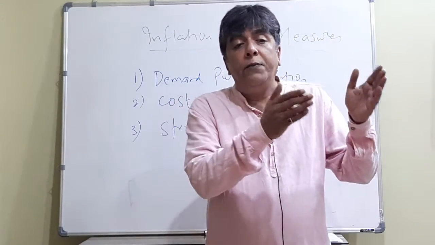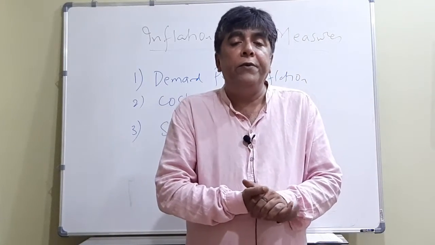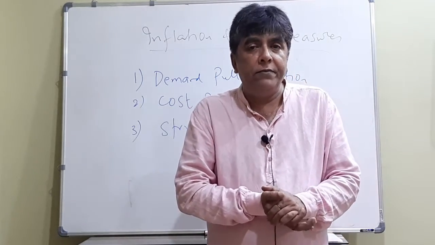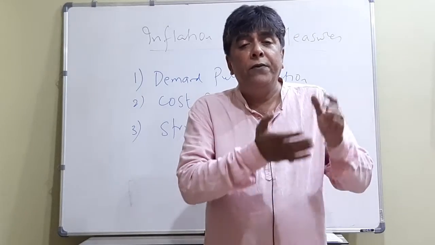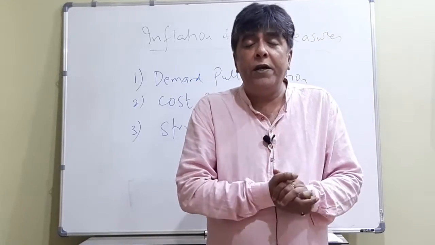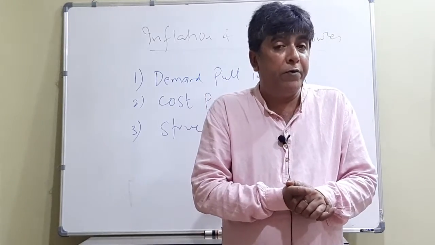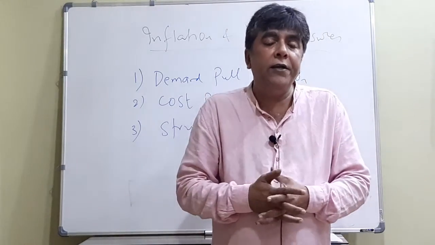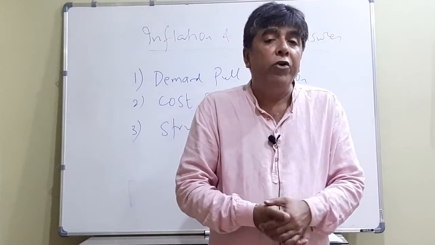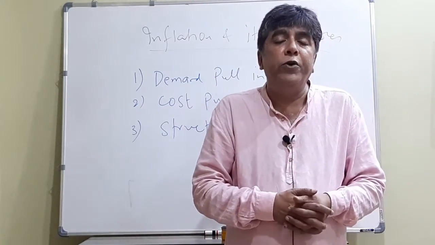Suppose the government says prices have come down, and that's why it will lead to welfare. This statement may or may not be correct, because we will have to see the prices of which commodities, which goods as well as services, have come down. If prices of goods and services consumed by the masses have come down, definitely it will lead to welfare. But if the prices of those goods and services have come down which are mainly consumed by rich, high-income people, then it is not going to affect the poor people.